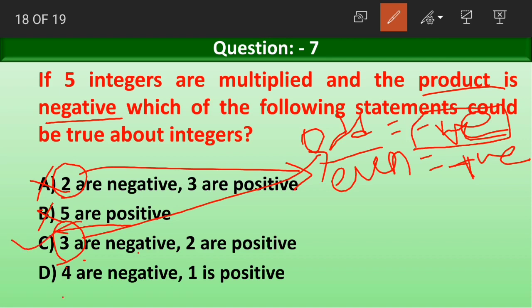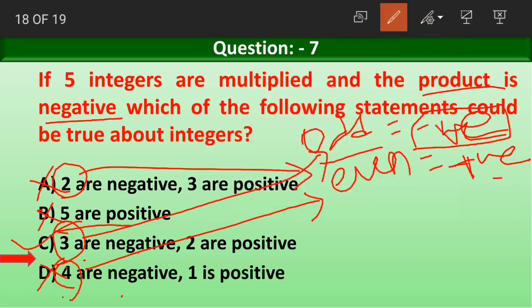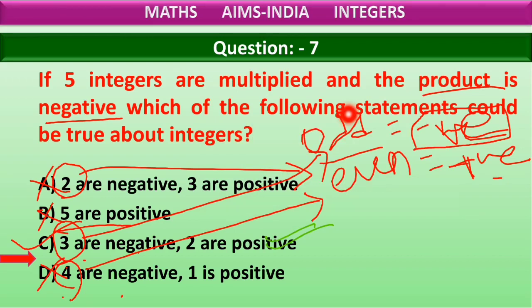Last option is 4 are negative. Again 4 is an even number, so the result will be positive. It is the wrong answer. Understood, children? Option C is the correct answer here. 3 integers are negative and 2 are positive. It could have also been 1 integer is negative and 4 are positive. 1 is also an odd number, right? So even 1 negative and 4 positive will also be a correct answer for the given question.